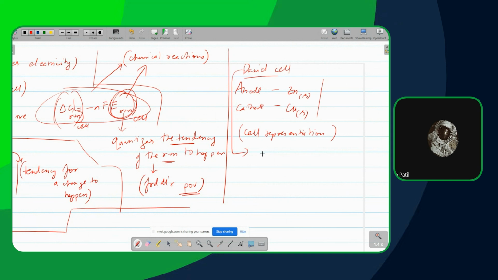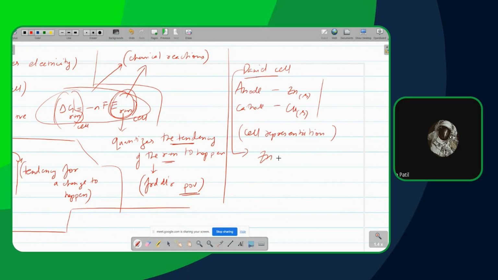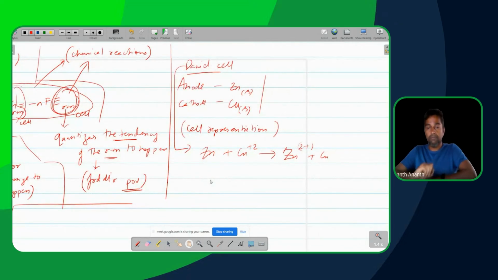Like the reaction, should I tell? Okay, Zn plus Cu2+ gives Zn2+ plus Cu. Okay. All right.